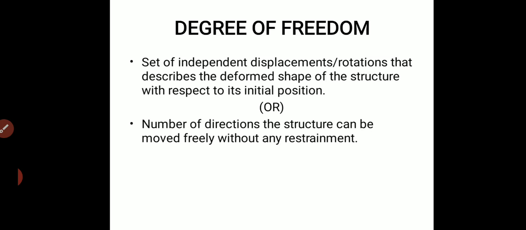So the free ends in a two-dimensional structure will have 3 possible degrees of freedom, but in the case of a space structure, the free end will have 6 degrees of freedom.